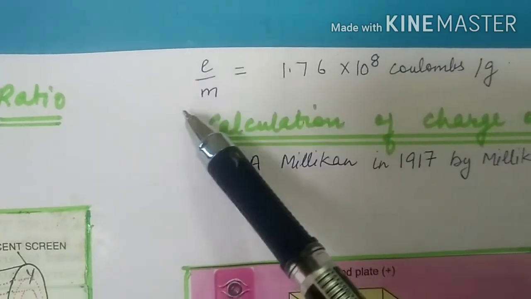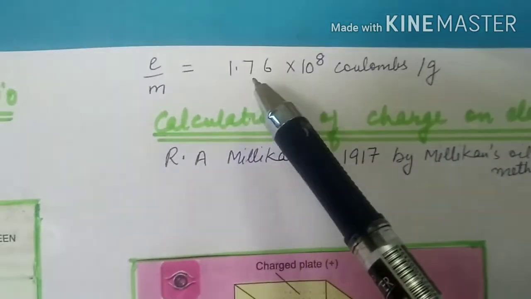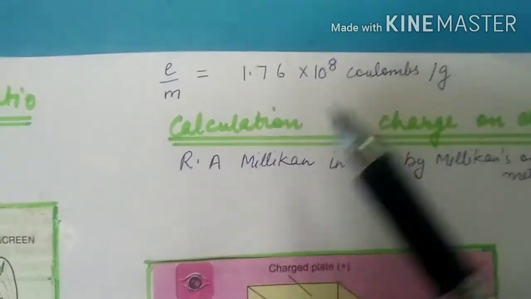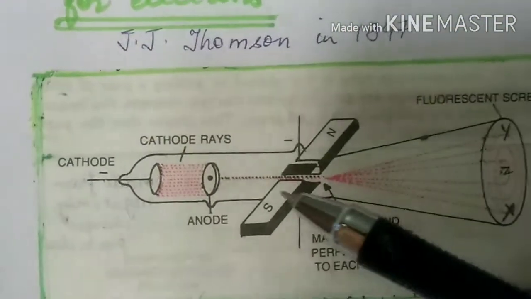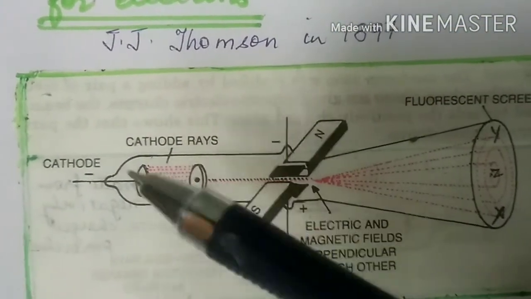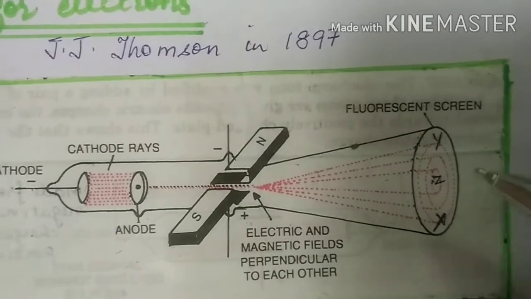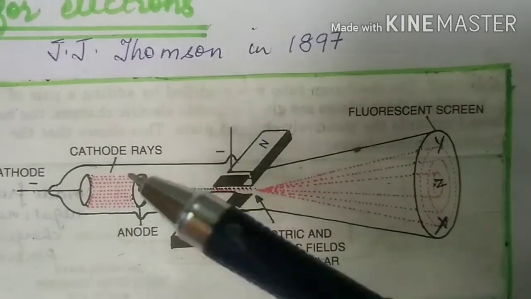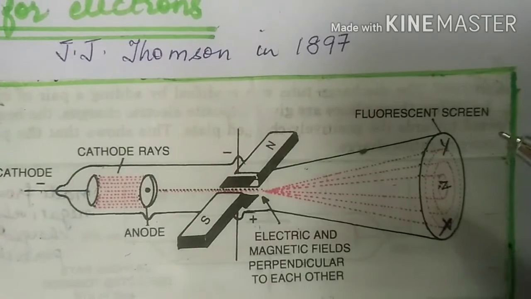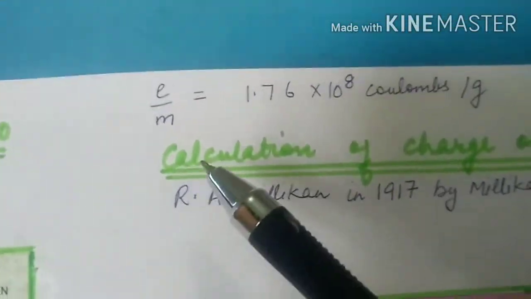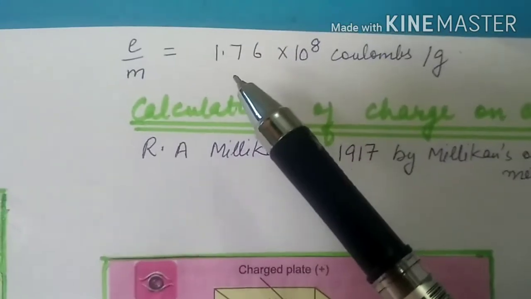found this charge to mass ratio for electron to be equal to 1.76 into 10 raised to power 8 coulombs per gram. And no matter whichever gas was taken in the discharge ray tube, the value always came out to be the same. So that meant that whatever may be the gas, the particle that was coming out was always the same, and its charge to mass ratio was thus the same.